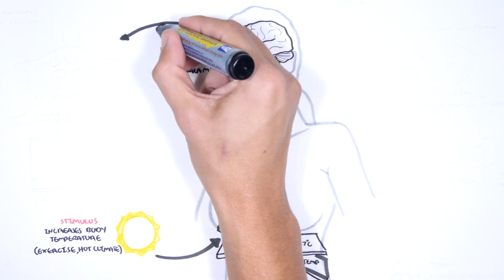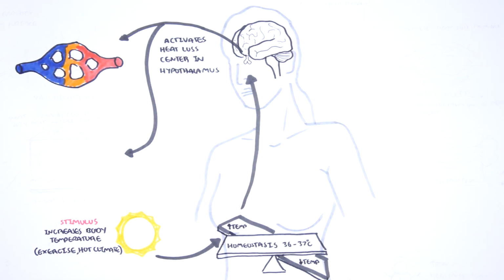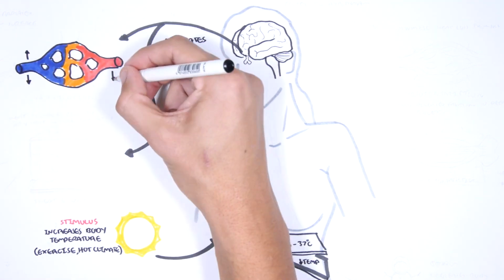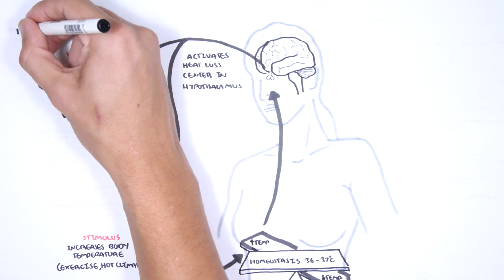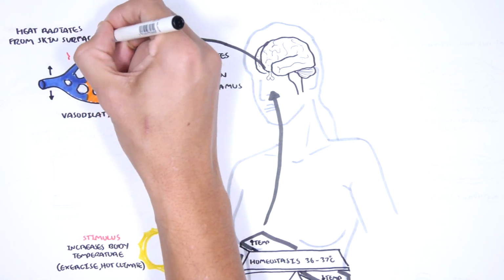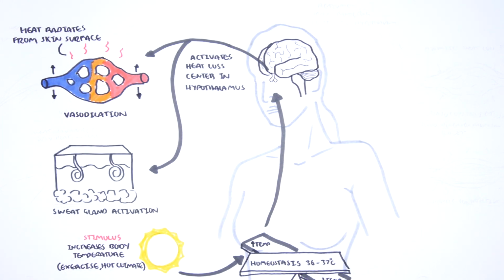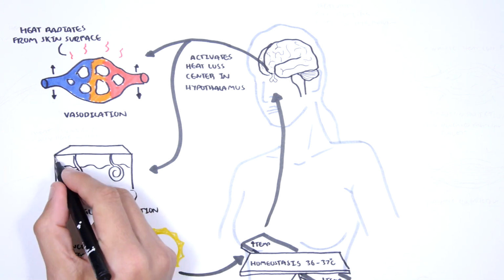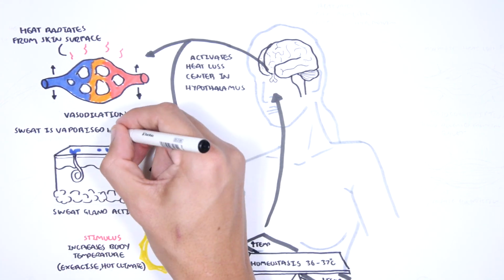The hypothalamus will send signals out that will cause vasodilation, which is widening of the vessels. When blood vessels of the skin dilate, warm blood flows closer to the body's surface and loses heat to the surrounding air. If this is not enough to return your temperature to normal, sweating occurs through activation of sweat glands, and sweating is the evaporation of water from the skin and has a powerful cooling effect.